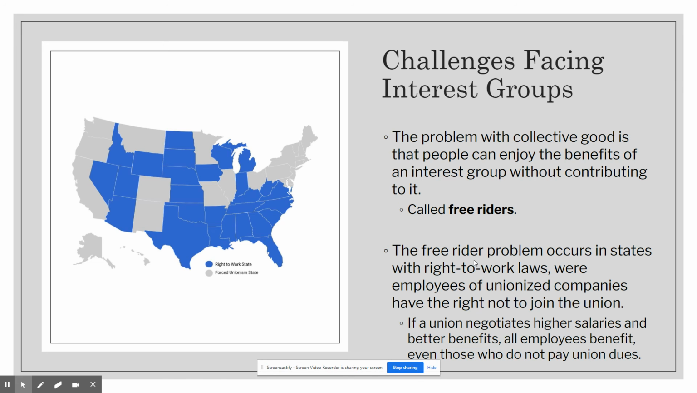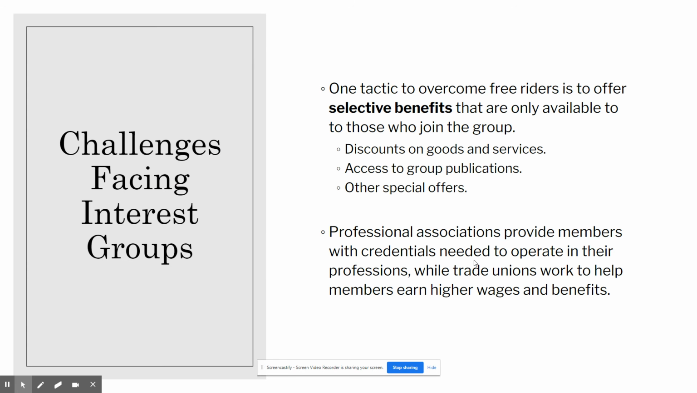So this is where employees of unionized companies have the right not to join the union. So the company that this person is employed by has a union, but they don't have to join the union. So if a union is negotiating higher salaries and better benefits for employees, all of those companies' employees benefit, even those who don't actually pay union dues, who are not forced to join a union. So those are free riders, and these can be, again, a challenge to interest groups.